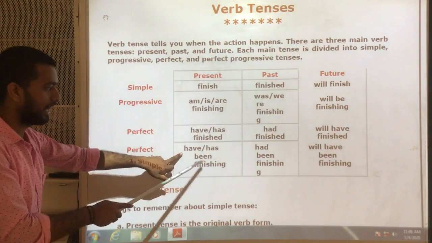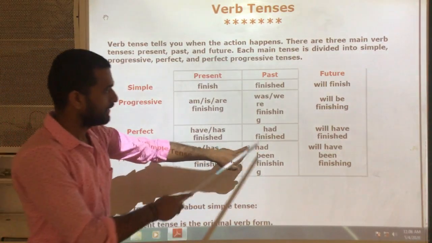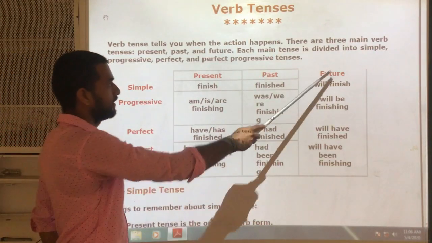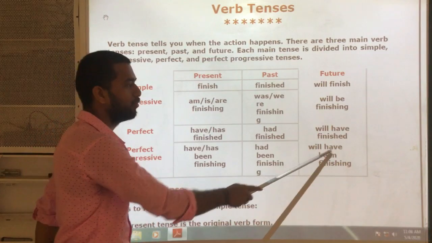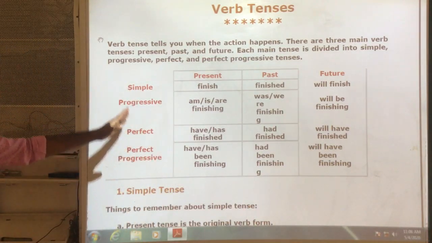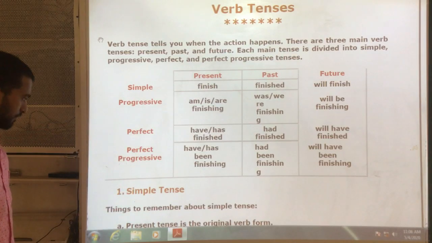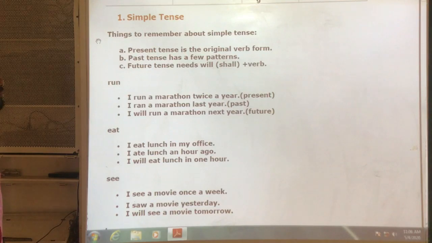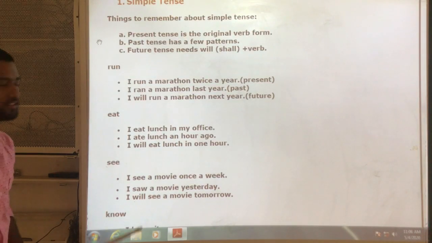Has or have been finishing. Here, past perfect continuous: had been finishing. Next, in future perfect continuous: will have been or shall have been finishing. Okay. This is just an outlook, and in the next slides we will discuss clearly how the verbs are varied in different types of tenses.